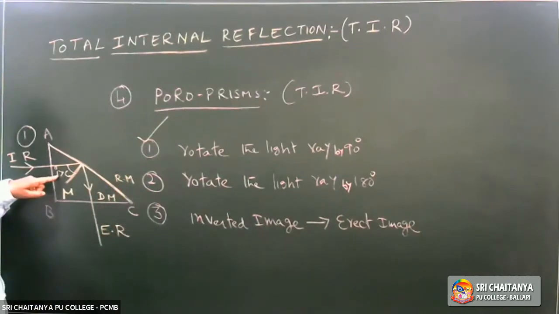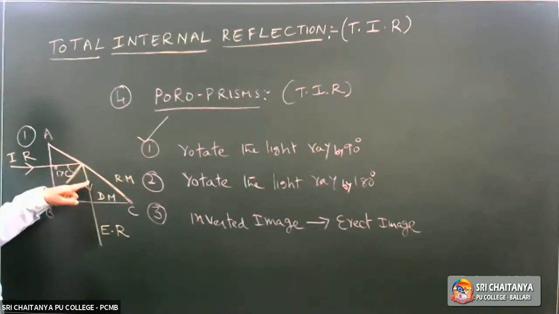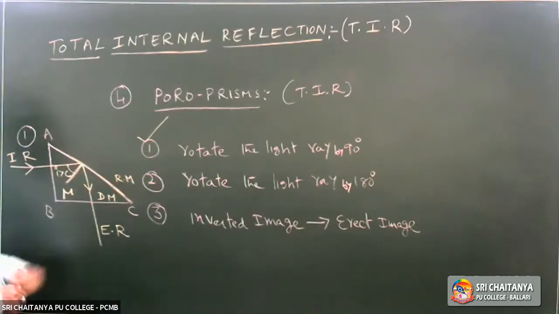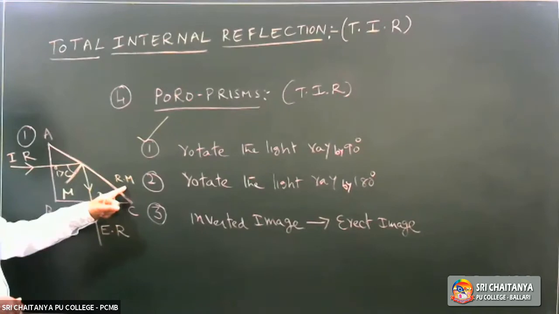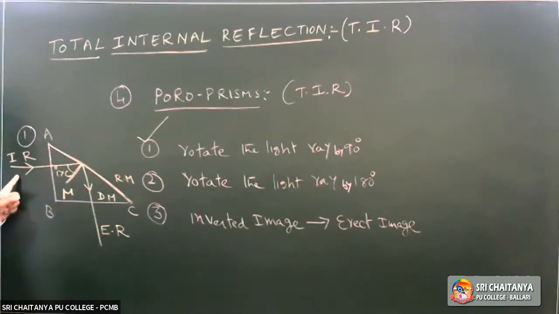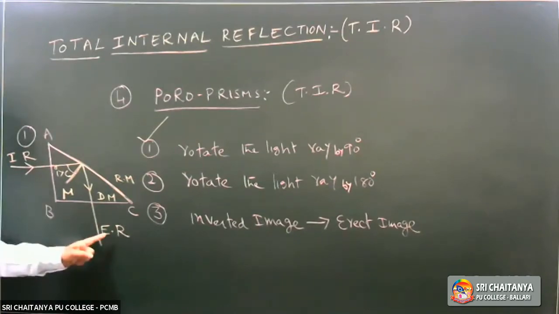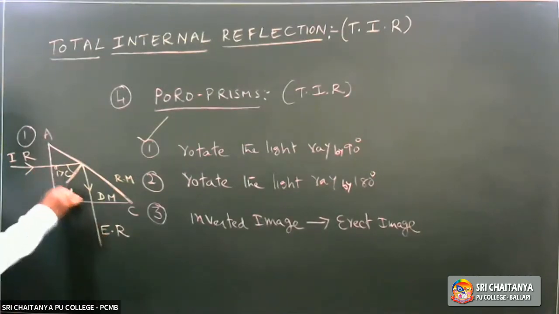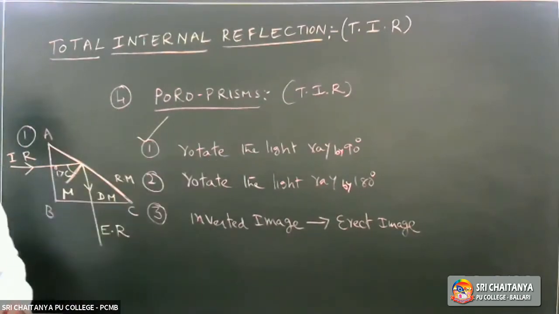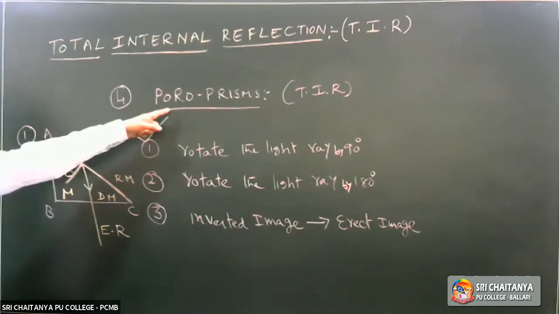If the angle of incidence is greater than the critical angle, then the total light ray is reflected back into the denser medium. There is no refraction. It will not enter into the rarer medium. This is the emergent ray, finally. This is the incident ray. In between incident ray and emergent ray, what is the angle? 90 degrees. So, the light ray is rotated by 90 degrees by using this method. This prism is called Porro prism.